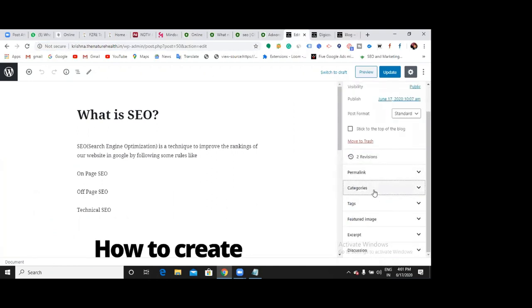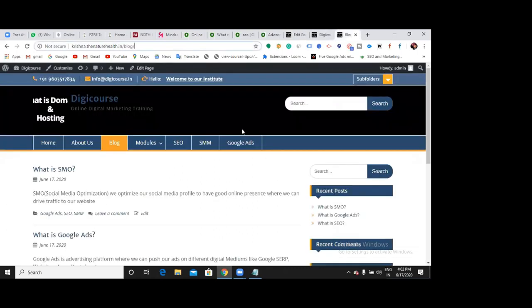See the options: permalink, categories, tags, featured image. Do you have any option of showing the pages? Pages are not available here. Only categories are there, so I can show the post only under categories, not under pages. Got it now, Asher? So we will create pages only for constant content.